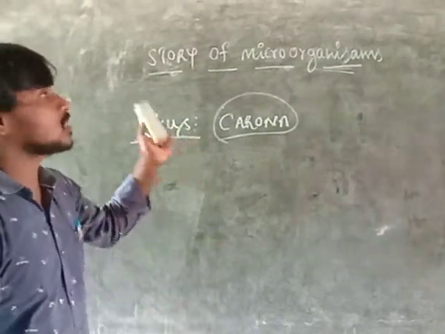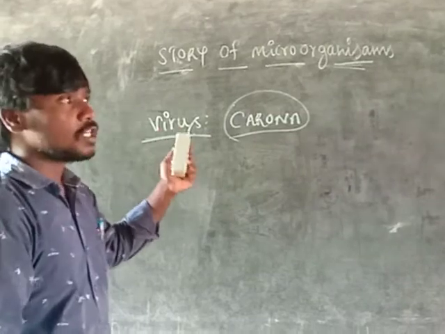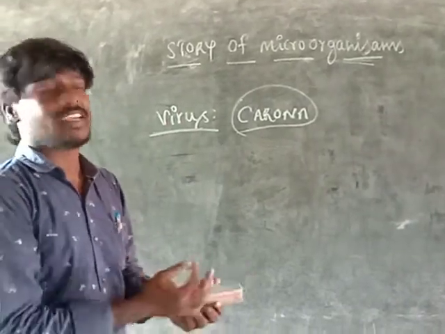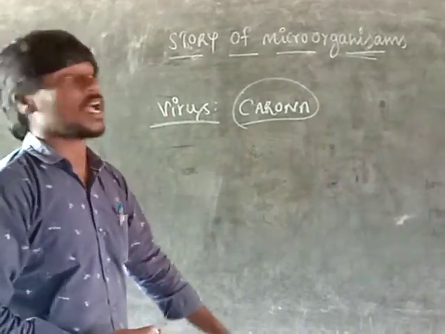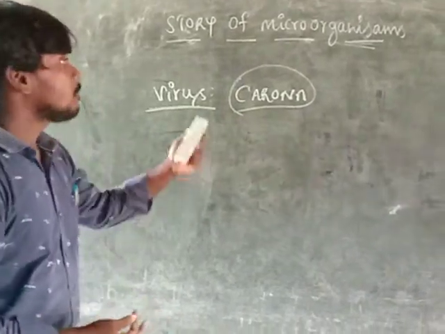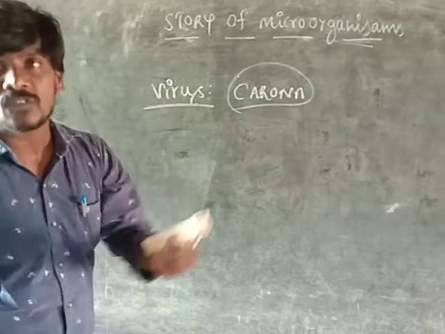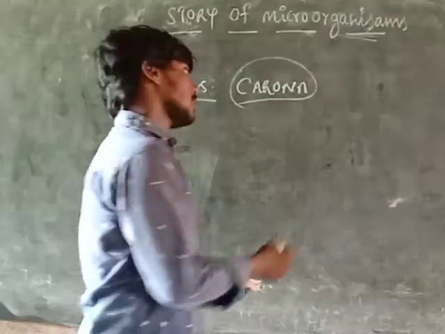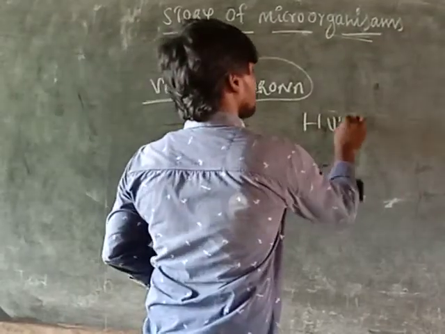Why? Because it is transmissible by touch and is also available in the air. That's why it is very dangerous. Not only corona, but viruses in total. Before corona, there was a very dangerous virus called HIV.